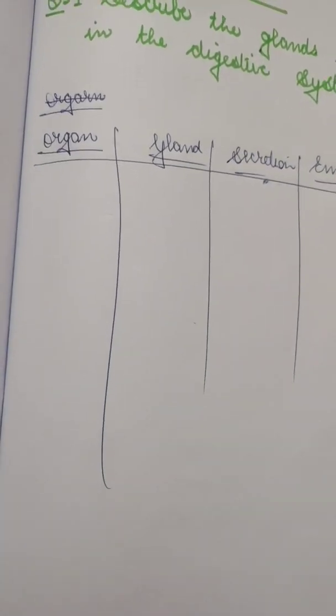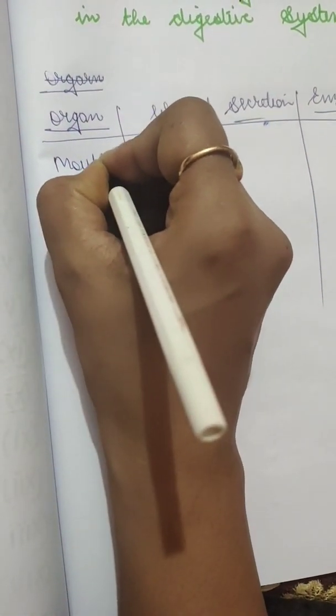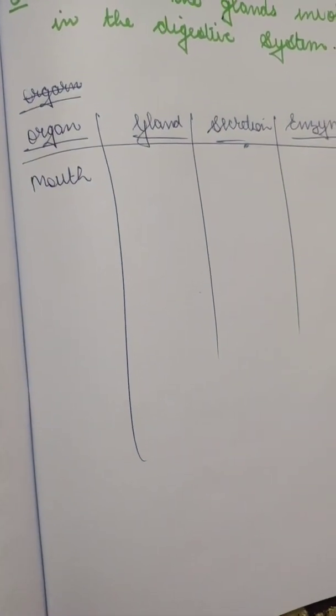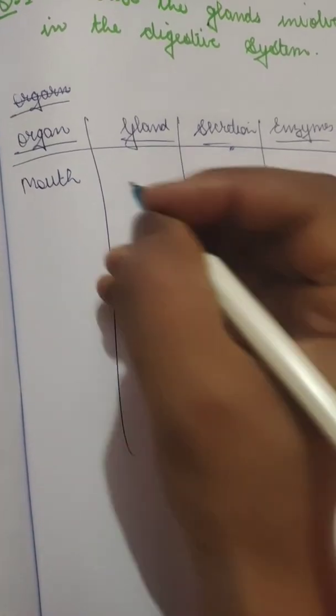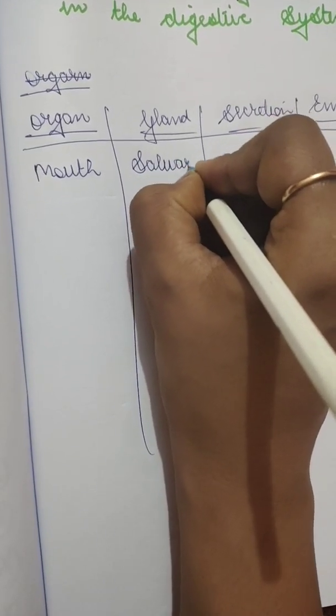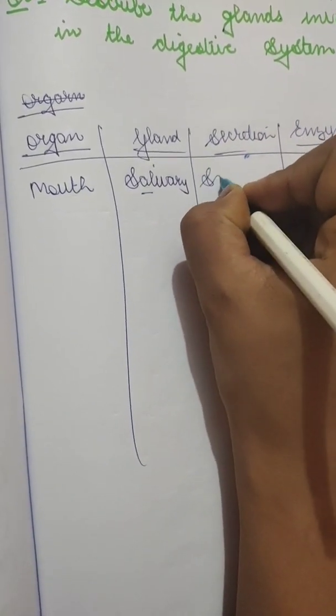Now we'll start with the first organ, that is the mouth. We know that the mouth secretes saliva. In the mouth there are glands called salivary glands, and this salivary gland secretes saliva.